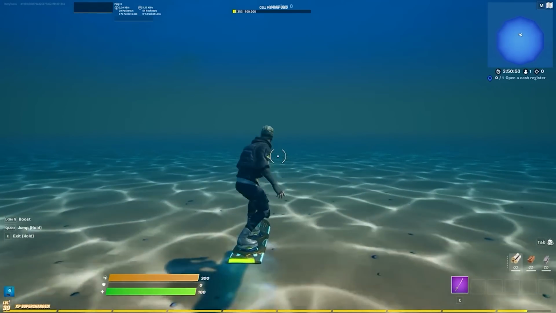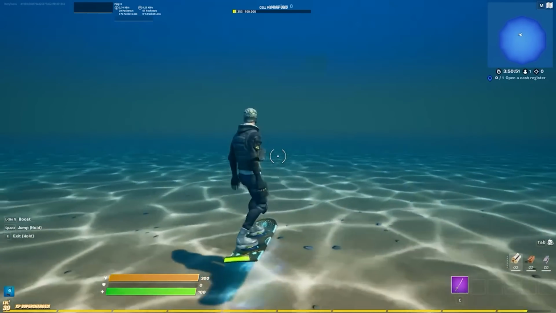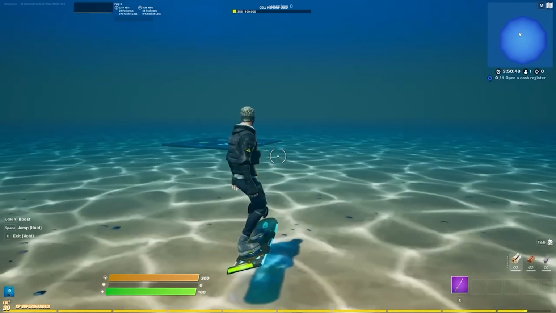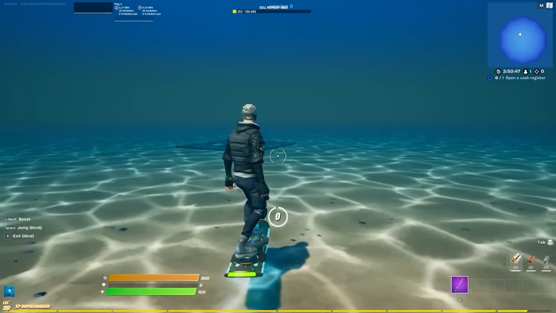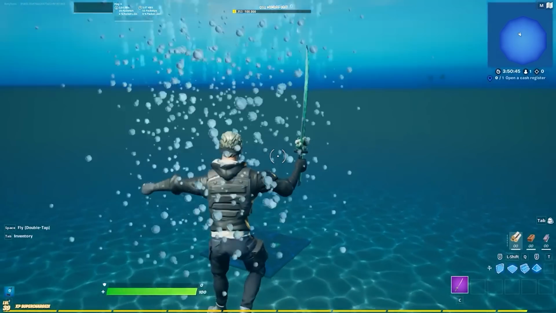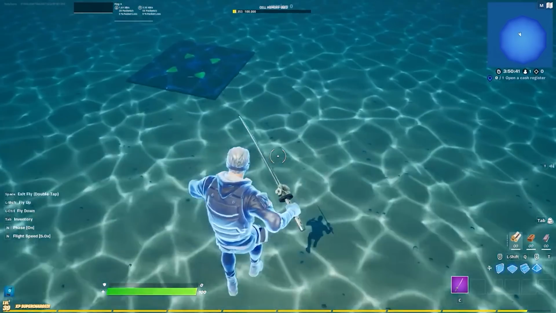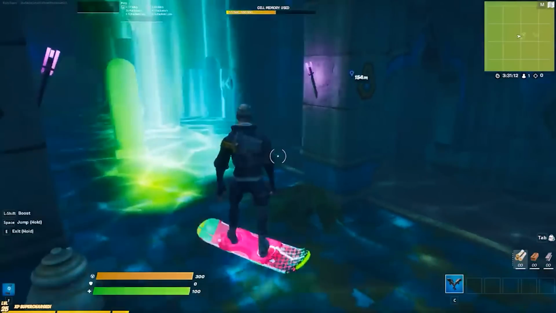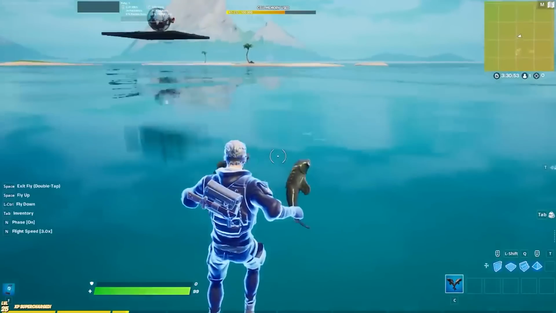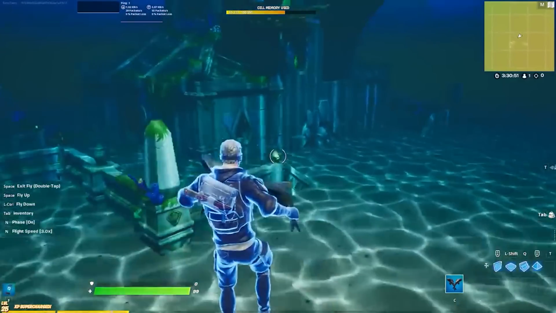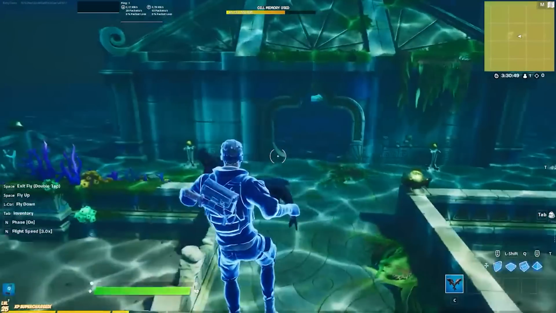And last but not least is my favorite one, which was the underwater driftboard. The underwater driftboard back then was a really cool thing and something super unique, because we didn't really have options to go underwater. And when Epic finally introduced us to a little bit more water, they actually put the island barrier a little bit lower so we can actually use the water to build in it. Cool things like Atlantis in normal island without the water device. Back then this was one of the coolest things.